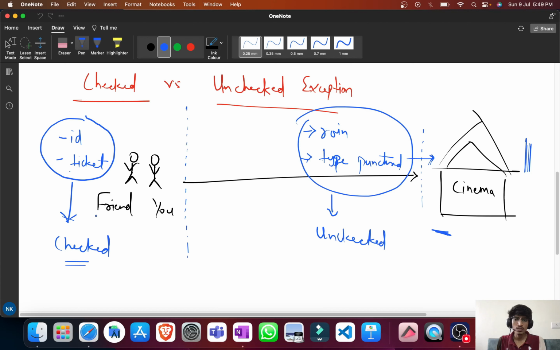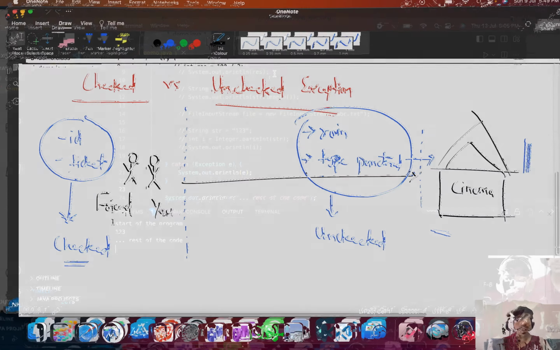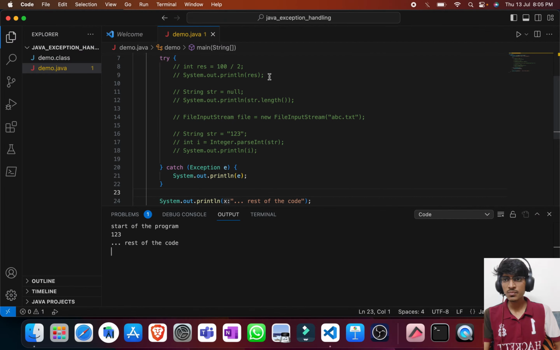The thing to understand here is that both checked and unchecked exceptions will occur at runtime only, but you can check them at compile time, or there may be a possibility that the compiler can ignore them, so they will be unchecked exceptions.